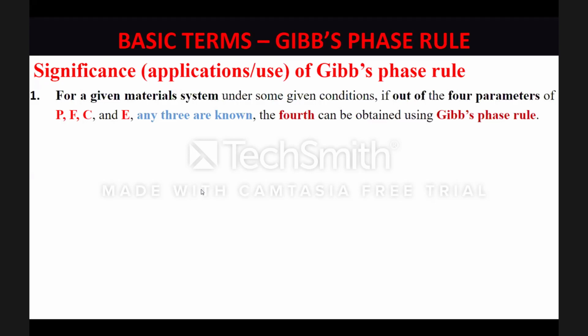Students, most generally, whenever you require to understand the microstructure of a material system, you draw its equilibrium diagram, because equilibrium diagram is a graphical representation of what different phases are present in a material system under different conditions of pressure, temperature, composition, etc. So if your material system of some composition is present at some temperature, and you wish to know that under these conditions, what are the phases present in it, what type of phases are there, what is their weight ratio, what is their chemical composition, all this type of information comes from the equilibrium diagram of that material system.